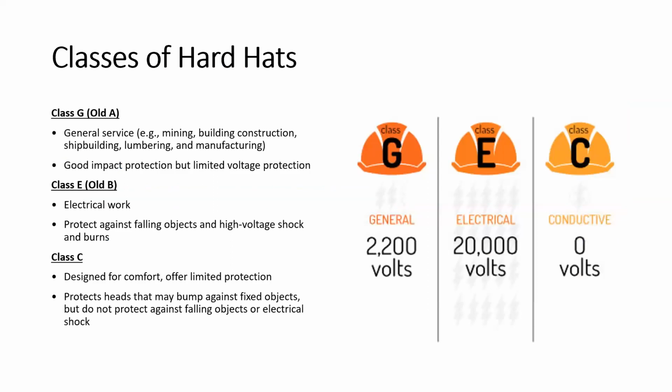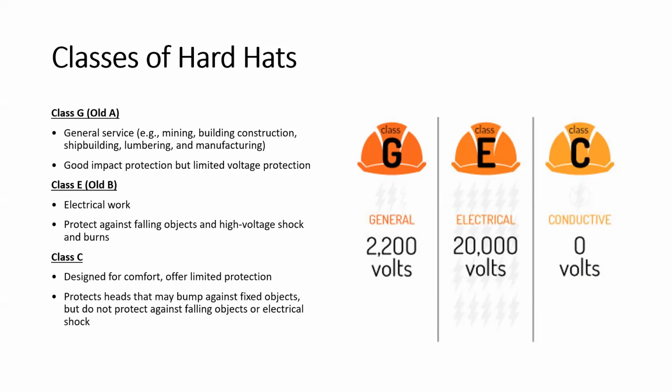Now, this is a new thing for you. It will not be in the book. If you want to note it or take a picture, you can take the picture for this. Classes of hard hats. There are 3 classifications of hard hats. Class G means general. Up to 2 years ago, it was like A, B, C. Now they have changed it to make it easier. So now it's class G. Class G means general, for general purpose.